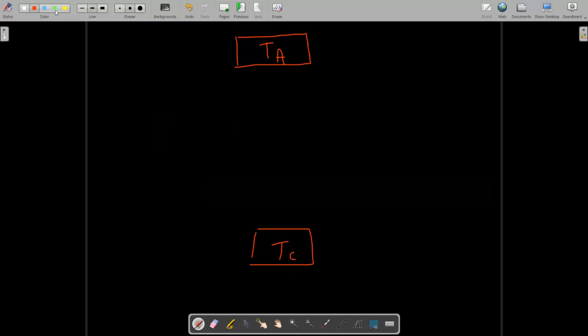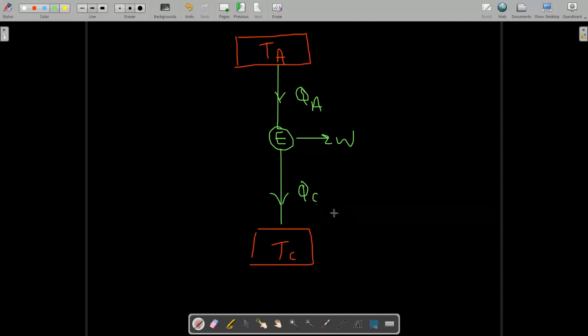That engine is also reversible, producing some amount of work, extracting QA amount of heat and rejecting QC amount of heat. The efficiency of this engine is called the efficiency of AC, because it works between A and C.